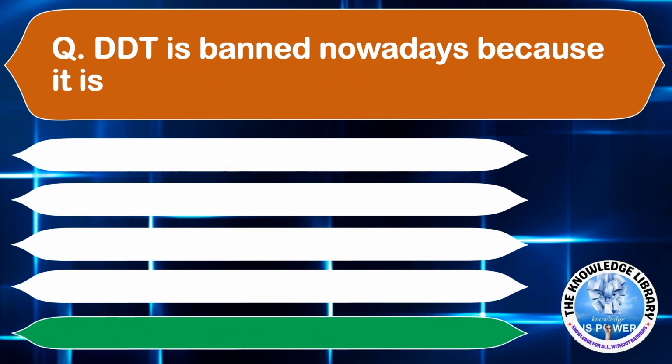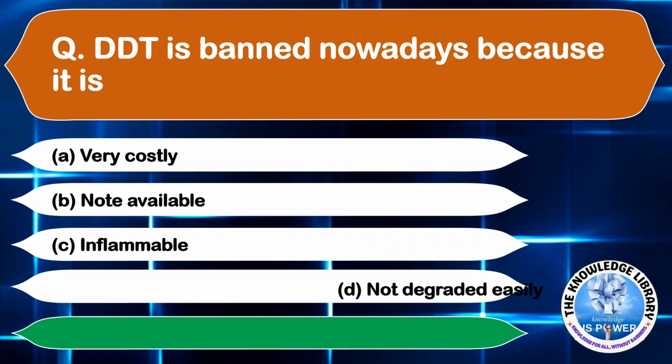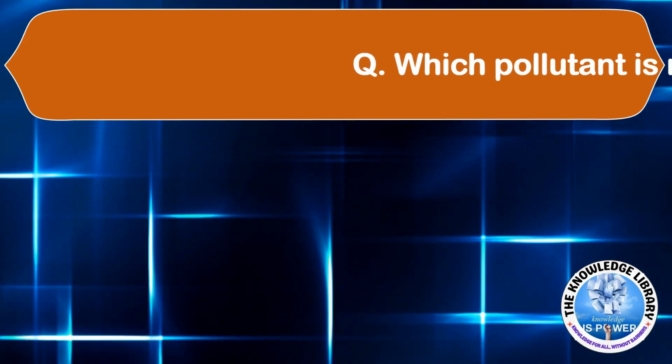DDT is banned nowadays because of its option A very costly, option B not available, option C inflammable, and option D not degrade easily. The correct answer is option B not degrade easily. Moving on to the next question.